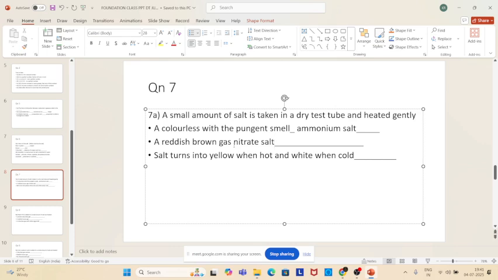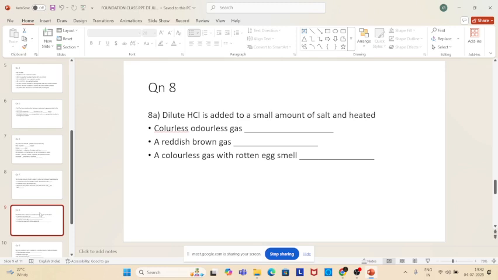The salt turns yellow when hot and white when it is cold. What is that salt? It's a zinc salt, made of zinc. Zinc is a metal. Any salt which includes zinc will turn yellow when you heat it, and it becomes white when you cool it. Okay, right. Next, question 8. Can you read, Kavinaya?